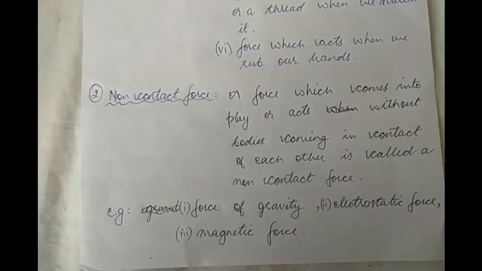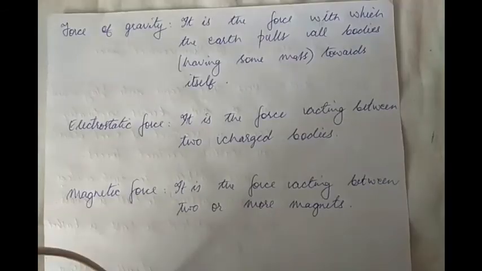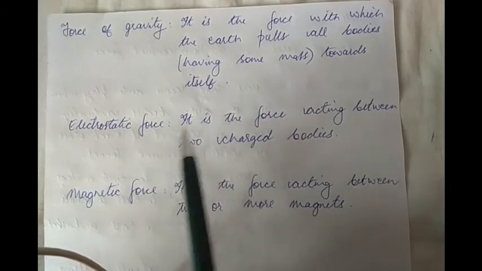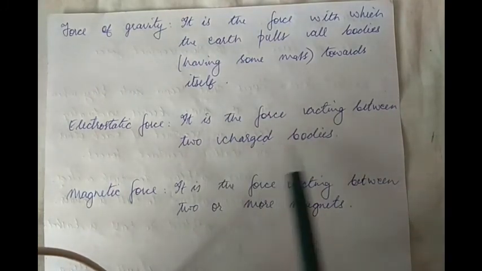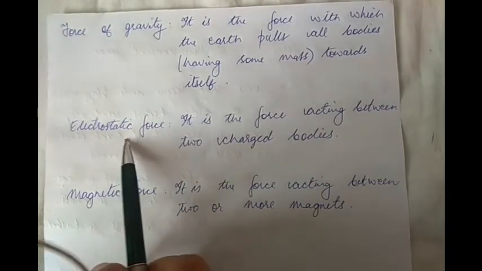What actually happens is, when we rub the ruler on our hair, the ruler gets charged. And when we place the ruler above the pieces of paper, the paper gets attracted. Because remember, electrostatic force is the force acting between two charged bodies. Like I said, when we rub the plastic ruler on our hair, the ruler gets charged, and it readily attracts the pieces of paper. So the force acting between two charged bodies is what is called an electrostatic force.